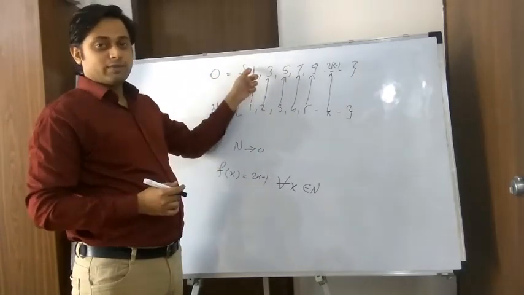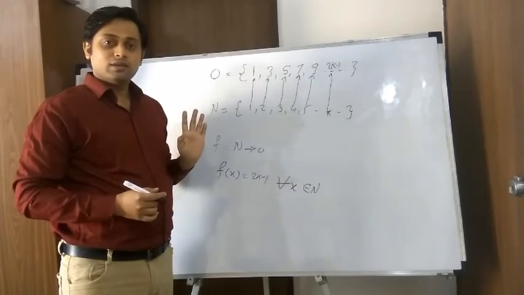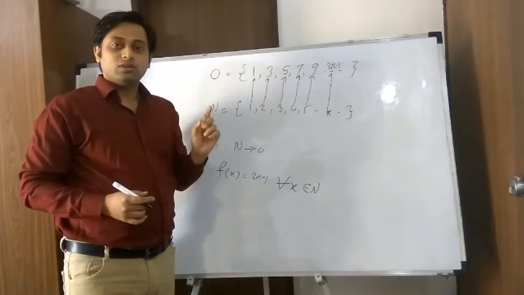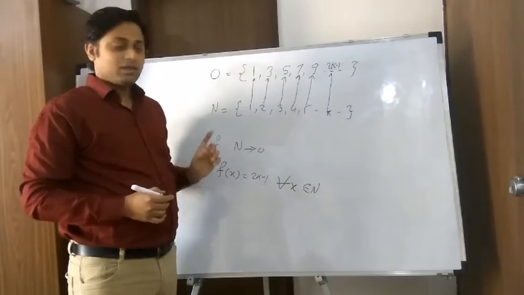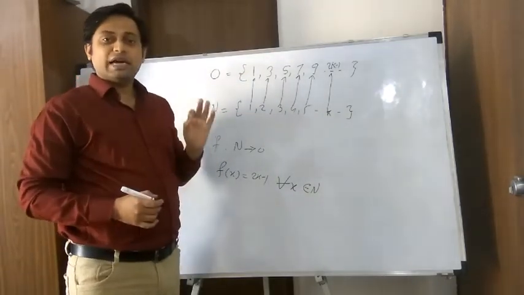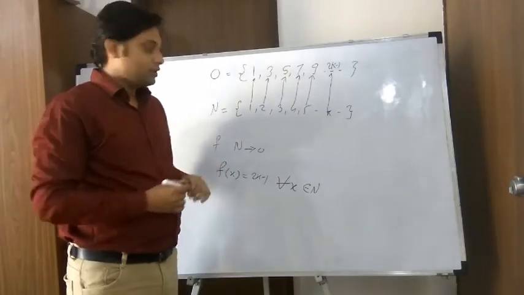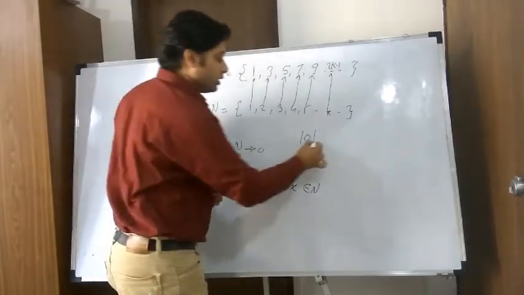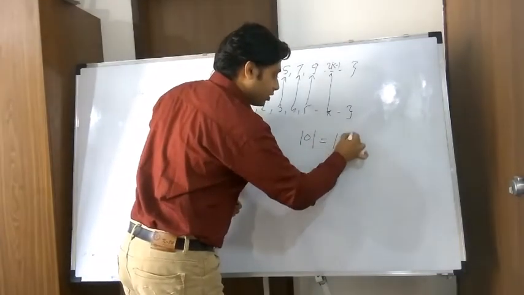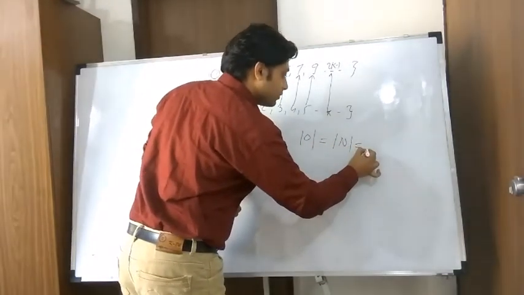One number is mapped to one number over here. So according to the definition of same cardinality, since this mapping exists, these two have the same cardinality. In fact, the cardinality of O is the same as the cardinality of N, which is Aleph 0.